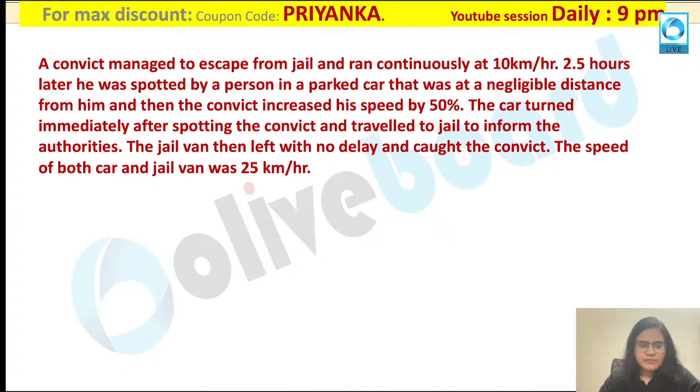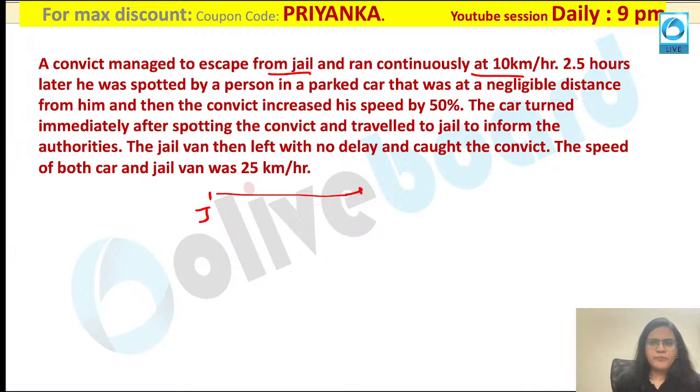So what is mentioned in my question over here? They have mentioned that a convict managed to escape from a jail and ran continuously at 10 km per hour. Suppose this is a jail. Now the convict left the jail and for 2.5 hours he was running with a speed of 10 km per hour, and after 2.5 hours he was spotted by a person in a parked car that was at a negligible distance from him.